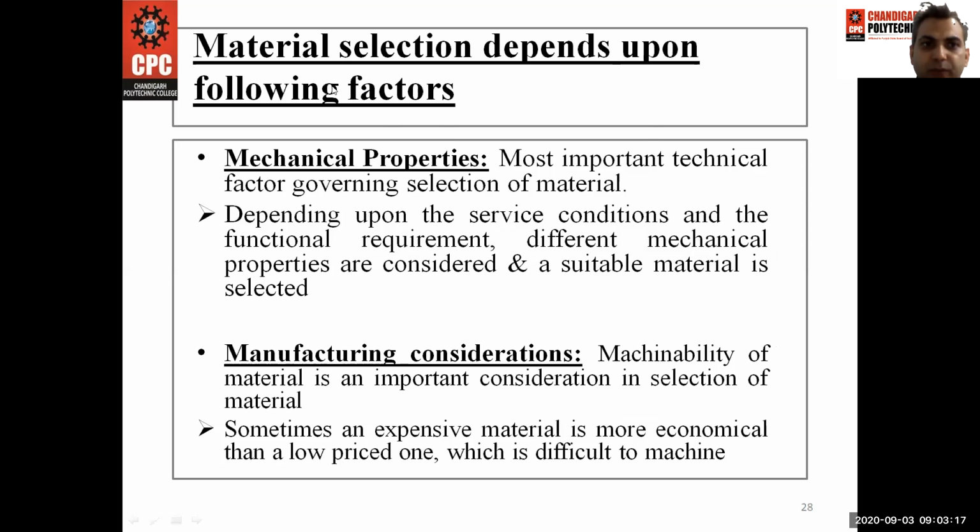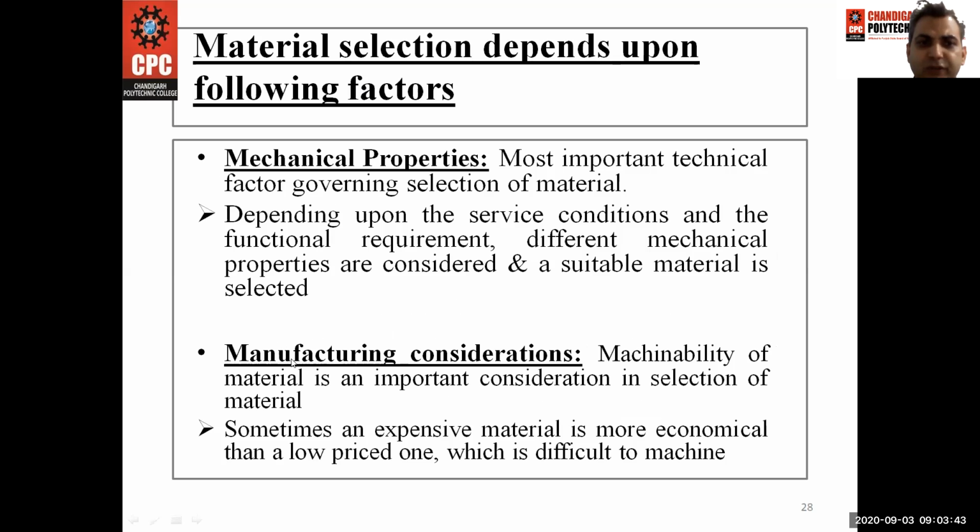Material selection depends on the following factors. First one is the mechanical property. It is the most important technical factor governing selection of material, depending upon the surface conditions and the functional requirements. Different mechanical properties are to be considered and a suitable material is to be selected for our design.